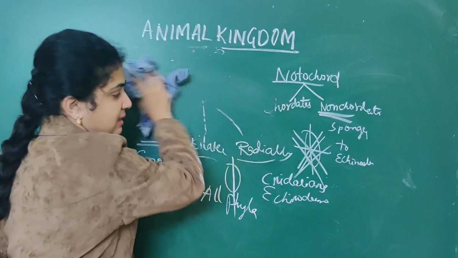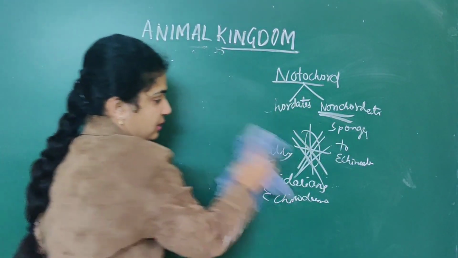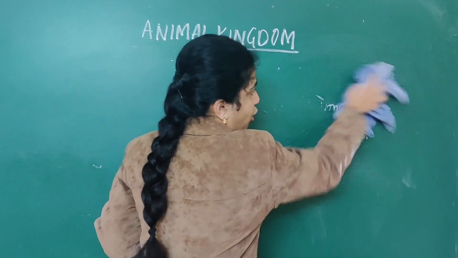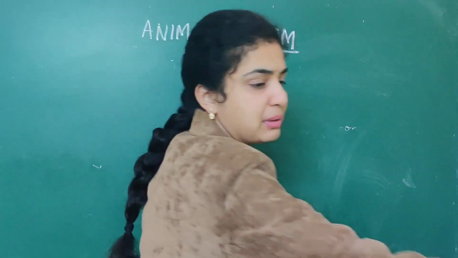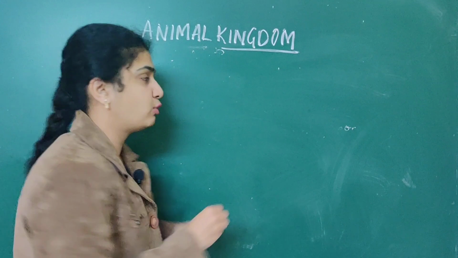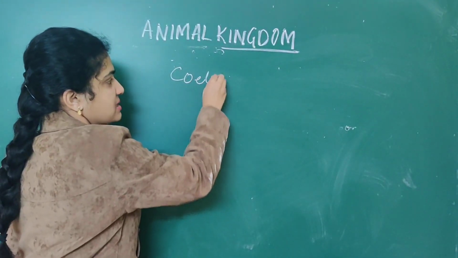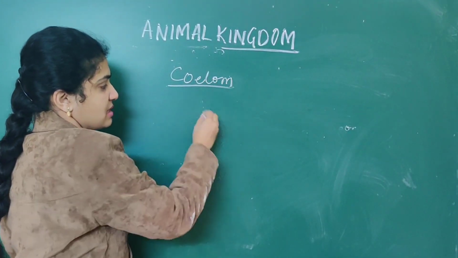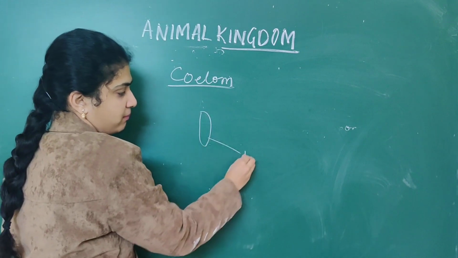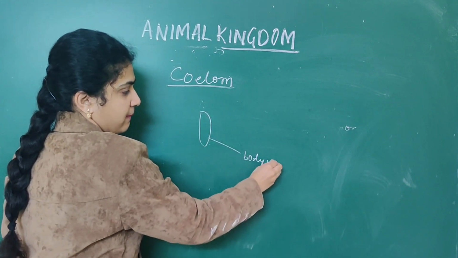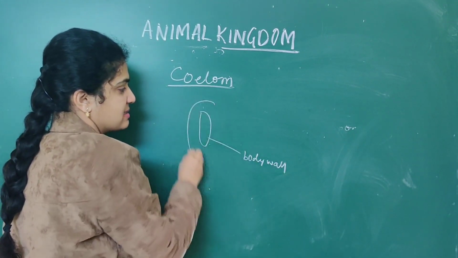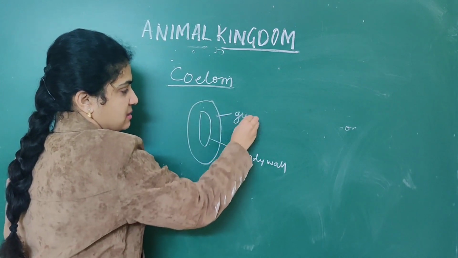As well as there is a special thing called coelom. A body cavity is present between the body wall and gut wall. That is nothing but coelom. Suppose this is the body wall and this is the gut wall.